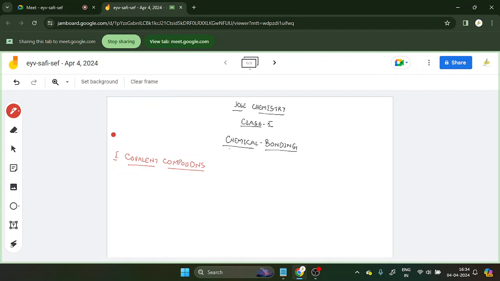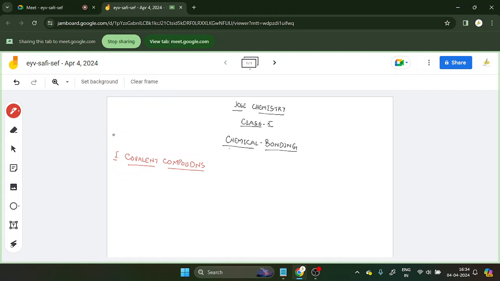Clear? Between the non-metal and the metallic atom. So either mainly there is one metallic atom and another is non-metallic atom. All right, and sometimes there will be non-metallic atoms which will be involved as well. Okay, clear about this? So let us discuss about how this is formed.